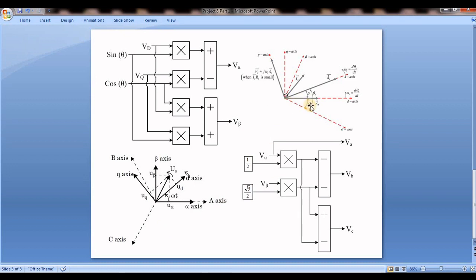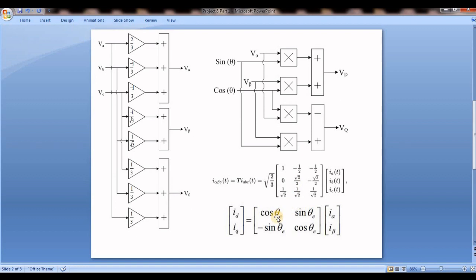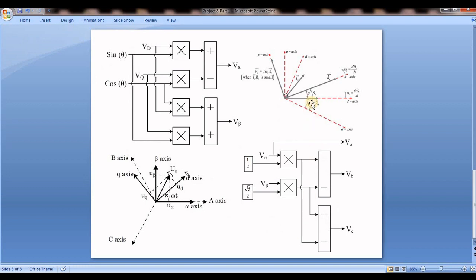Like see here theta, here one theta is there, here another theta is there. If we are considering this theta, we can utilize this equation. If you are considering this theta means minus theta, so wherever theta is coming, 90 minus theta we have to put there. So in case of motor maybe it is lagging, and in case of generator maybe leading, like this is for understanding purpose only. So sometimes theta is leading, sometimes theta is lagging.